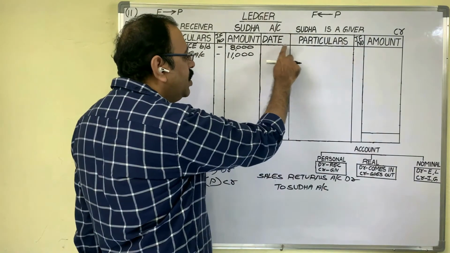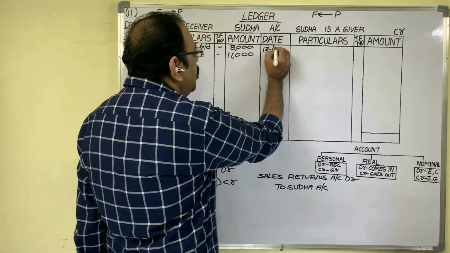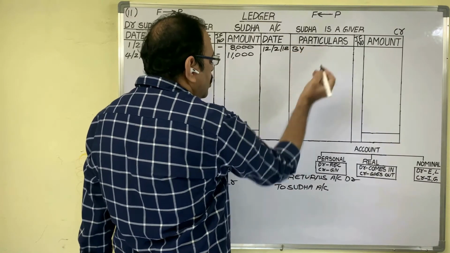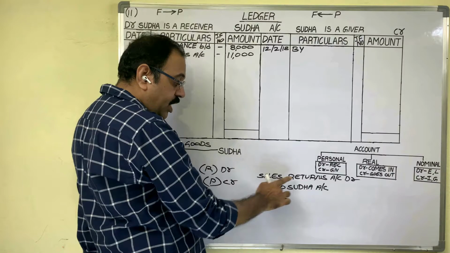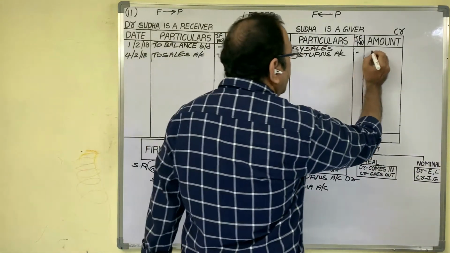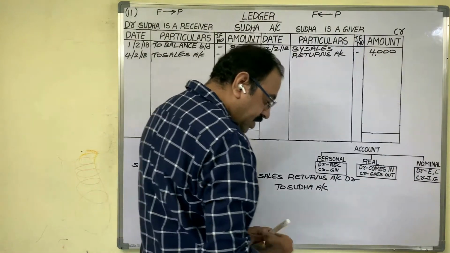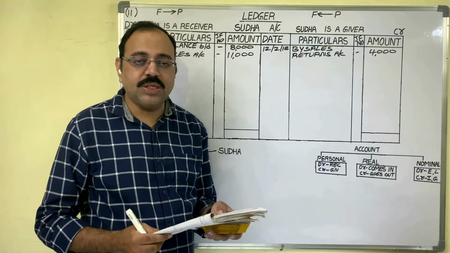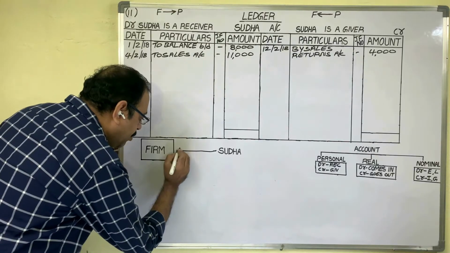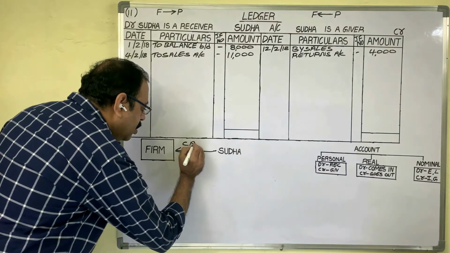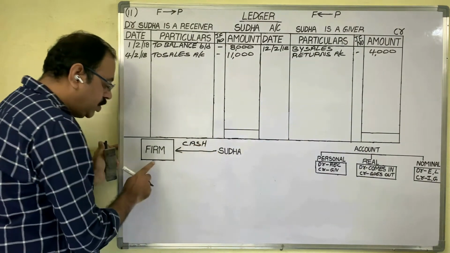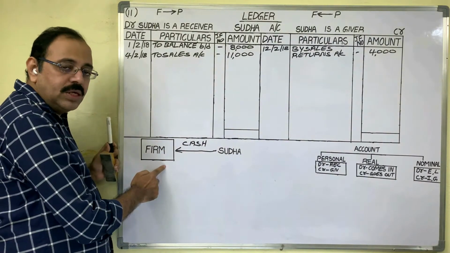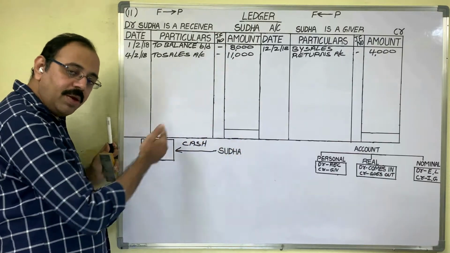In the date column, write down the transaction date, 12th February 2018. With "By" we have to start. What to write? The other account name, sales returns account. Amount is 4,000 rupees. Next transaction is on 16th date: cash received from Sudha, 3,000 rupees. From Sudha, cash is coming. Why? Because once we sold goods to Sudha on credit, she is liable to us. So on 16th date, she is paying money to us.